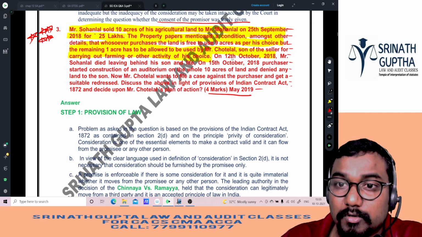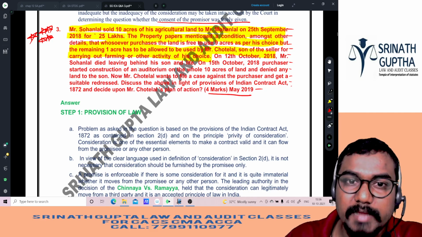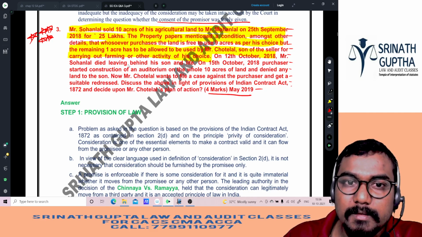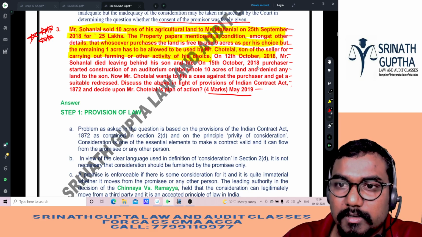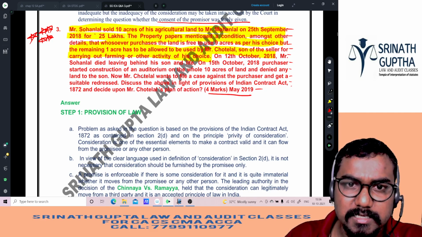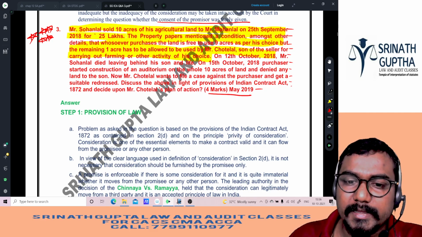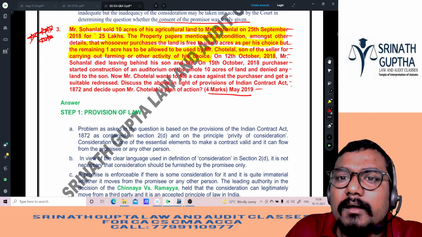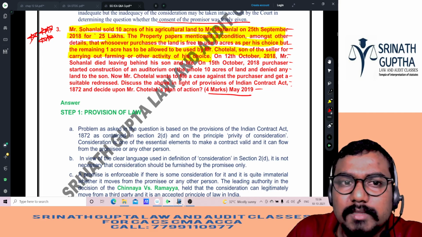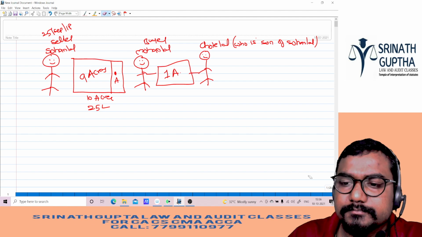On 12th October 2018, Sohanlal died, leaving behind his son and wife. On 15th October 2018, the purchaser started construction of the auditorium on the whole 10 acres. So after death, when did he die? 12th October, Sohanlal died.